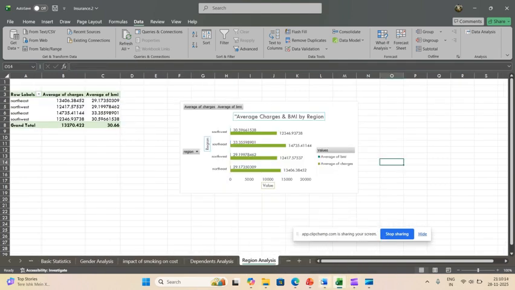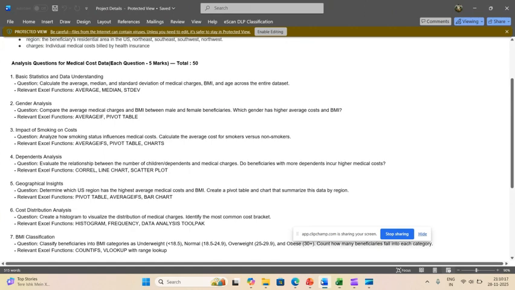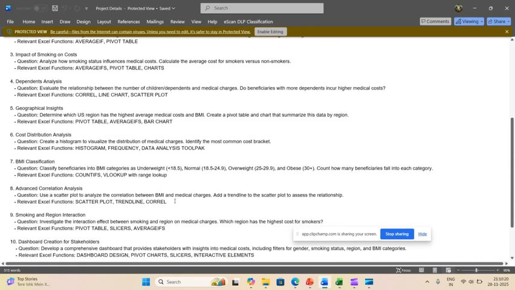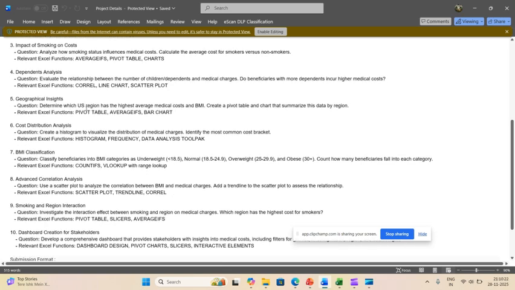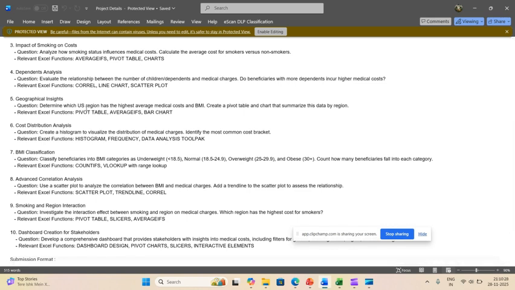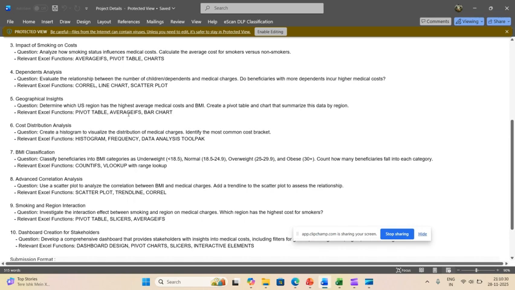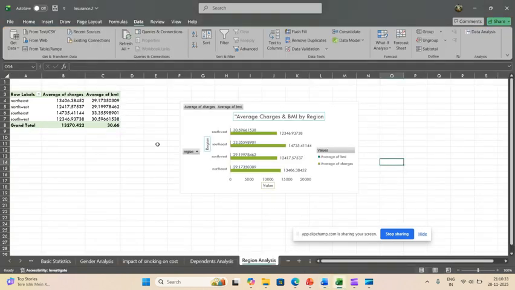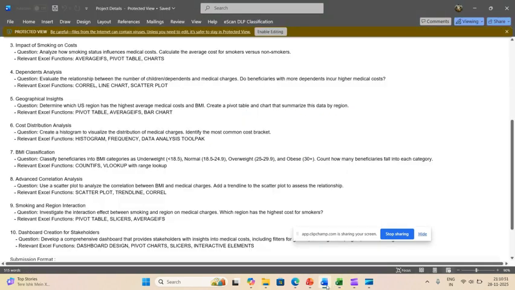Next question is geographical insight. Determine which US region has the highest average medical cost and BMI, and create a pivot table and chart to summarize the data by region. Here I created a pie chart with US region in the rows and average charges and BMI in the values column. We can clearly see, according to the pie chart visual, that the southeast region has the highest value.